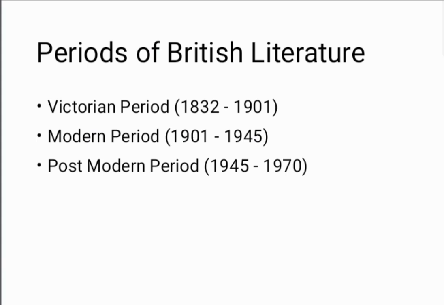The next period is known as the postmodern period, 1945 to 1970. In the postmodern period, we have absurdism and existentialism. These kinds of new terms came into our literature. Samuel Beckett was a prominent figure in postmodern literature. So we will discuss existentialism, absurdism, and metafiction in postmodern literature.